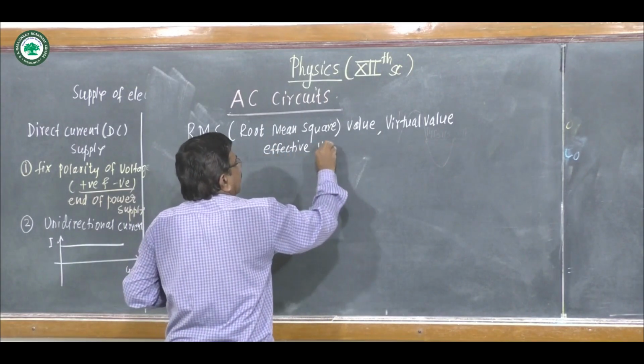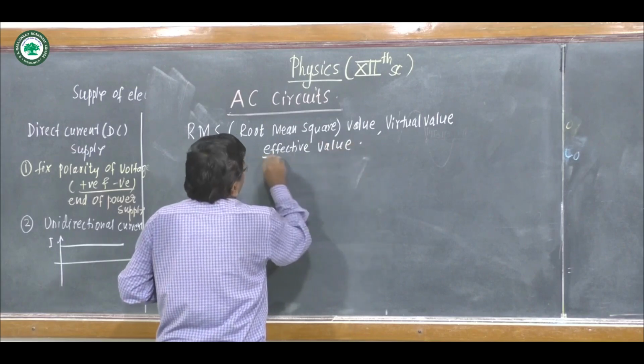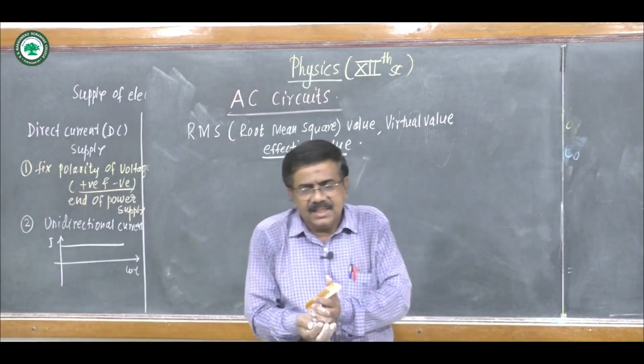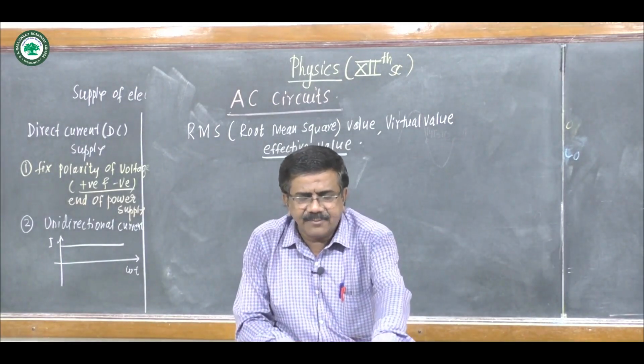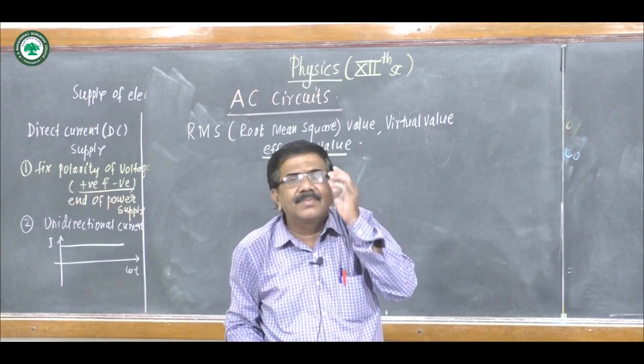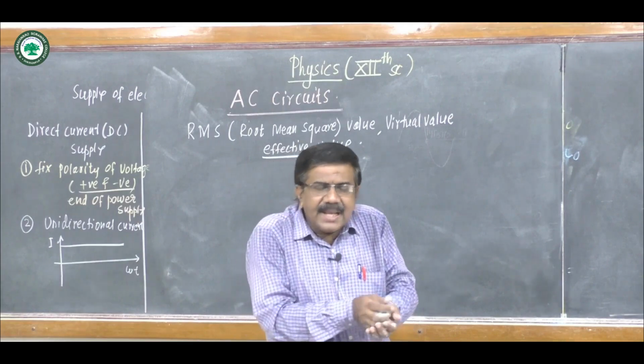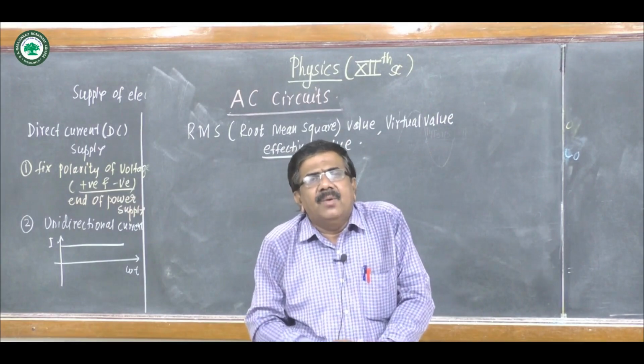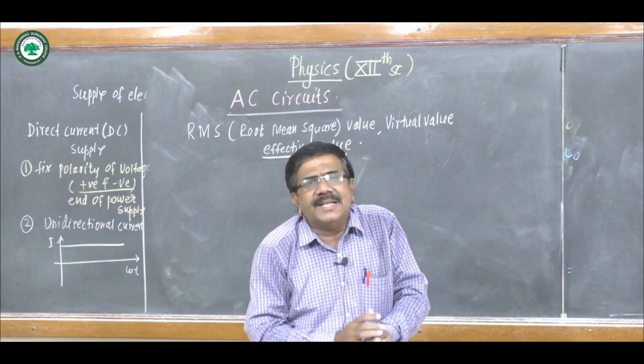Effective value of EMF or current. We know the average value for the half cycle. Now we see the concept of RMS value. Moving coil ammeter and moving coil voltmeter measure the average value of current and voltage.